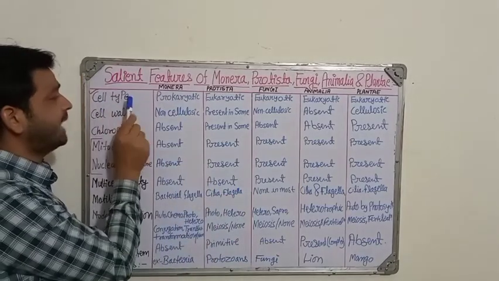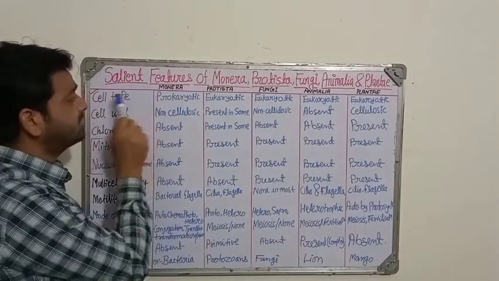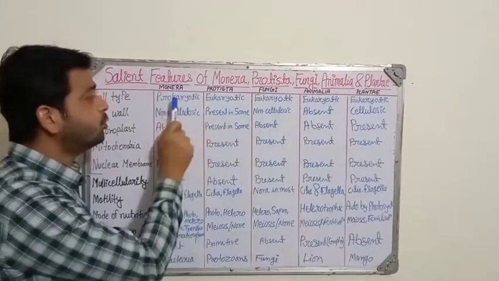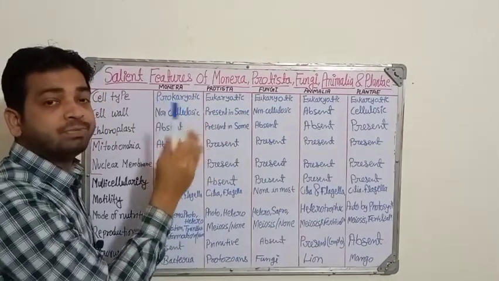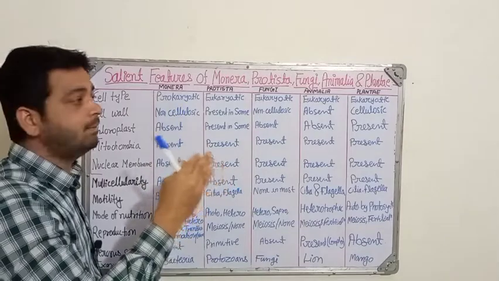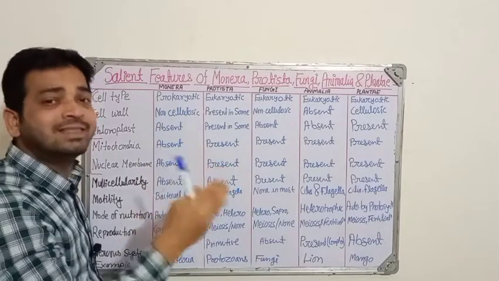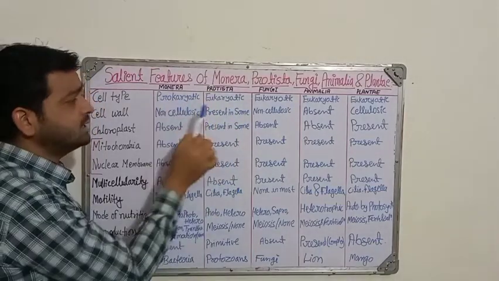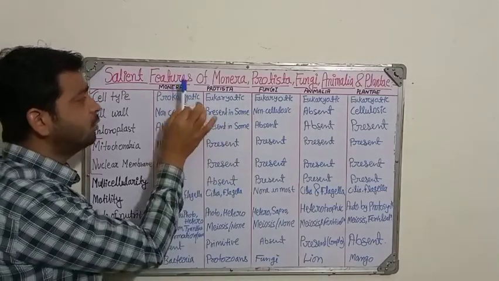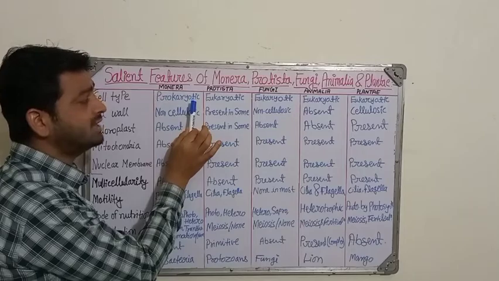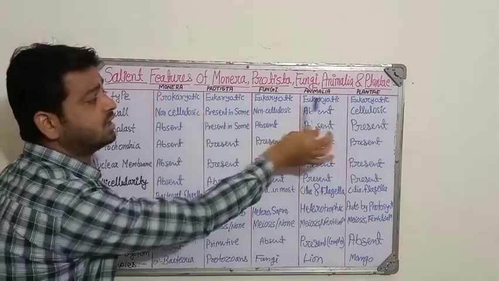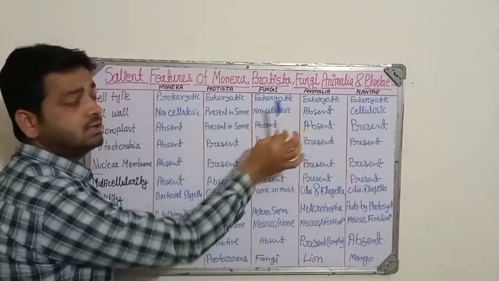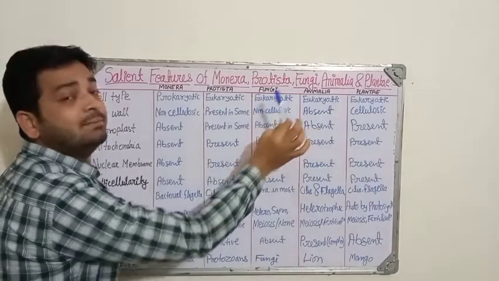First one is the cell type. When we talk about cell types, prokaryotic and eukaryotic we have already discussed, right? In prokaryotic, pro means no, so things like the nucleus and membrane-bound organelles will not be there. In eukaryotic they will be present, so we can see that easily here. In the first one, Monera, the cell type is prokaryotic, whereas in all the other four it is eukaryotic, so all the organelles and the nucleus will be present.